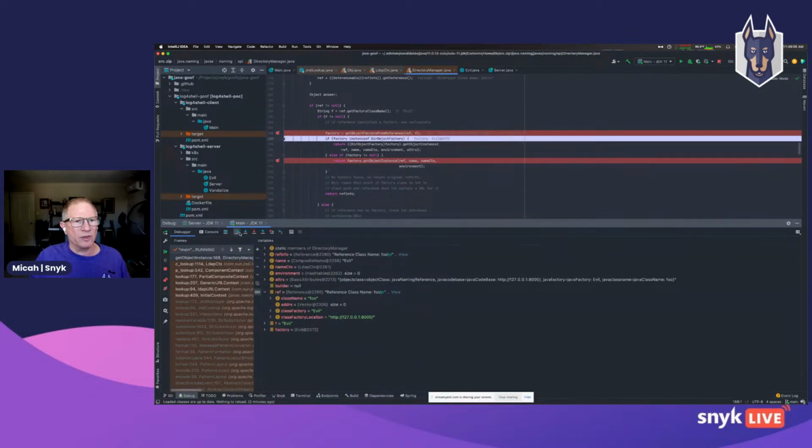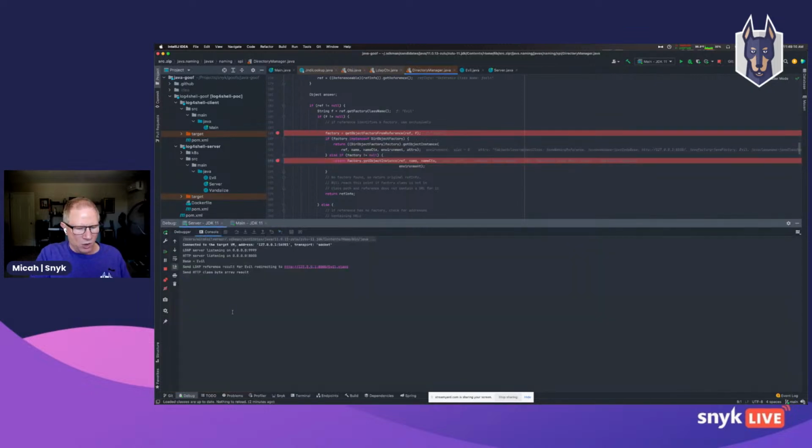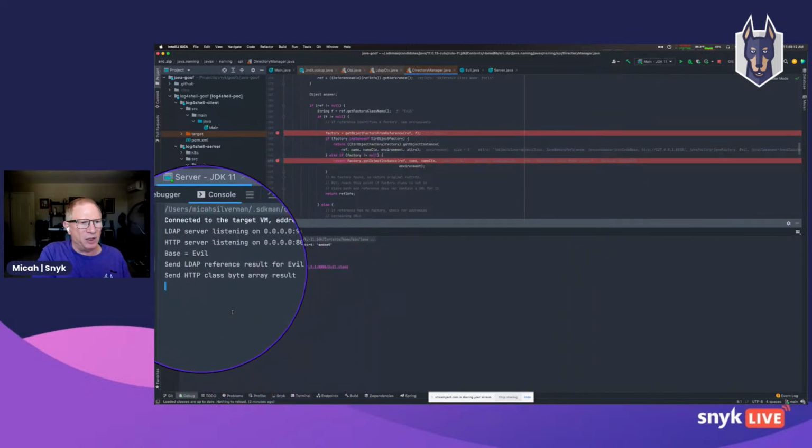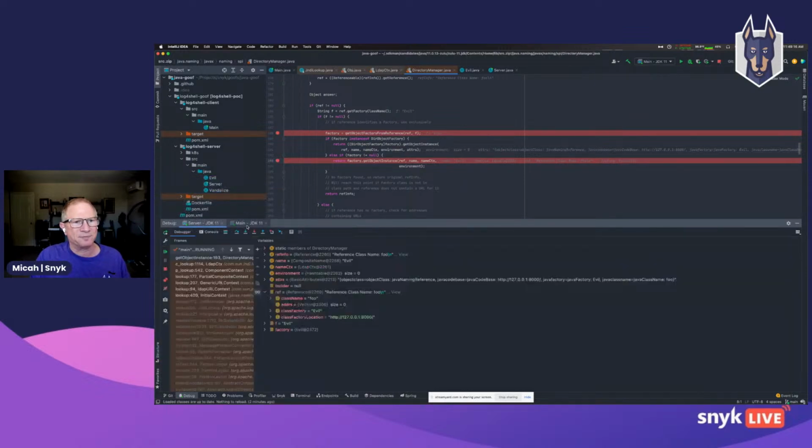And if we hop over this call and we look at the server console, we can now see that the HTTP request has been made and a byte array has been returned as the result. Now at this point, the byte array has been deserialized, and we're going to call the factory's getObjectInstance because we're looking at exercising the method of an interface.